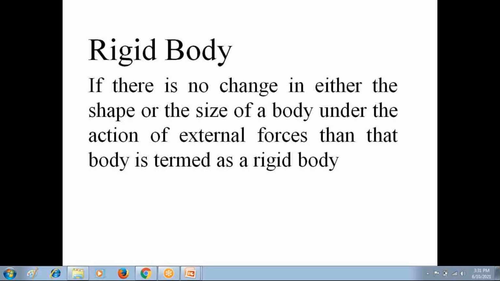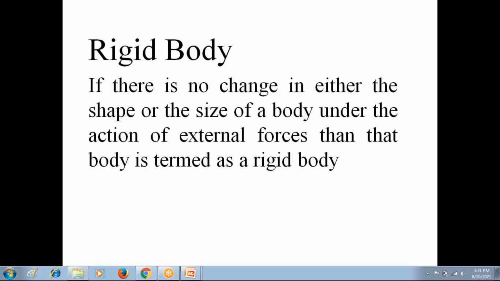Simple definition: if I take a wooden duster in the class, and there are no forces acting on that wooden duster, it has a constant shape and constant size, because no forces are acting on it.